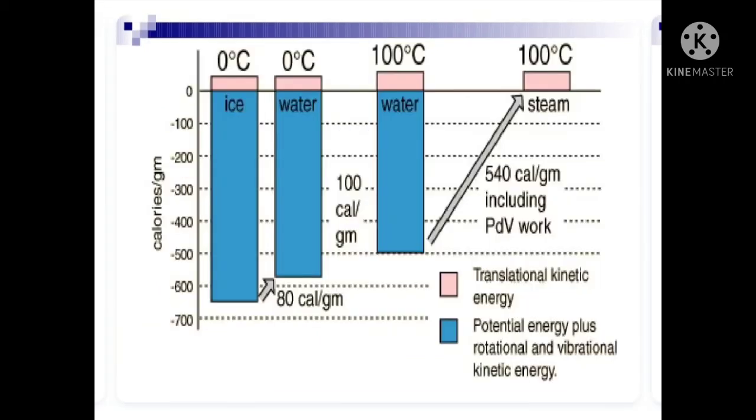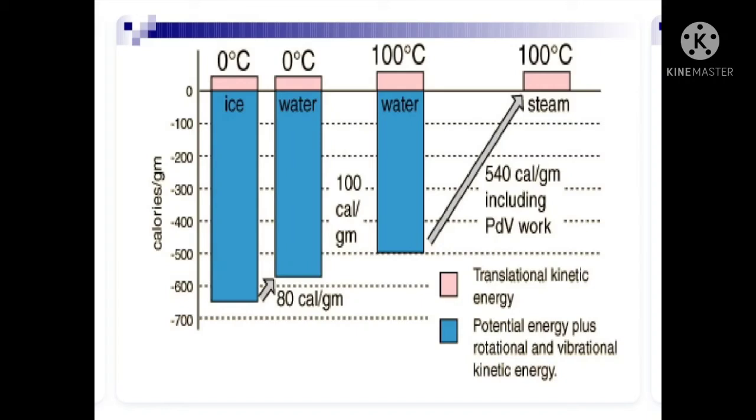Here you can see the calories of energy imparted per gram of water. Initially it is at 0 degrees centigrade and its phase is ice. If you impart 80 calories per gram of water, it becomes water at 0 degrees centigrade.